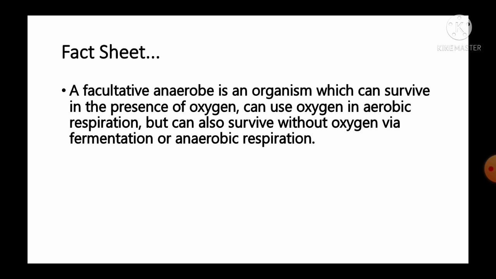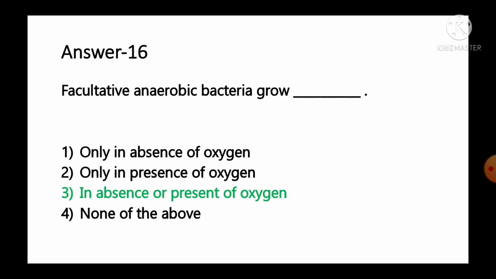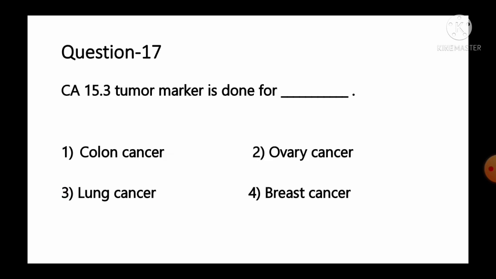So as per the information, we can say facultative anaerobes are the organisms that can grow in absence as well as the presence of oxygen. So option number 3 is the correct answer for this question. Move to the next question number 17.